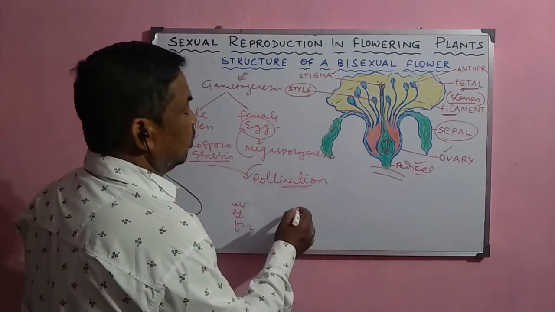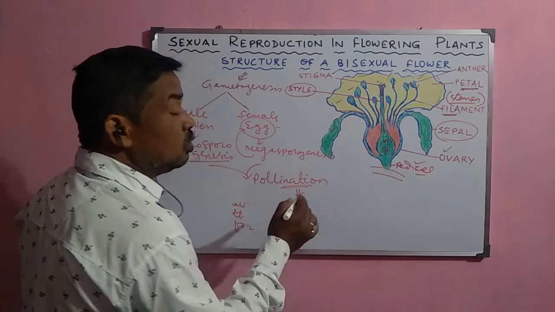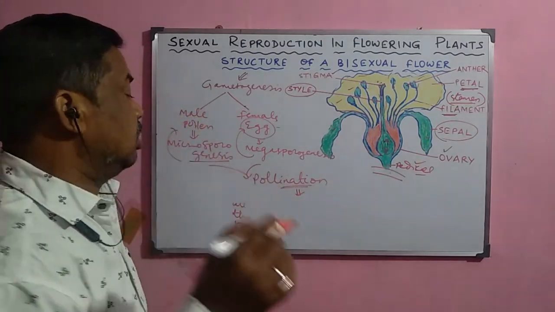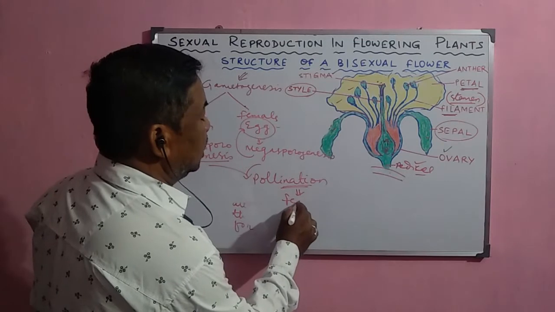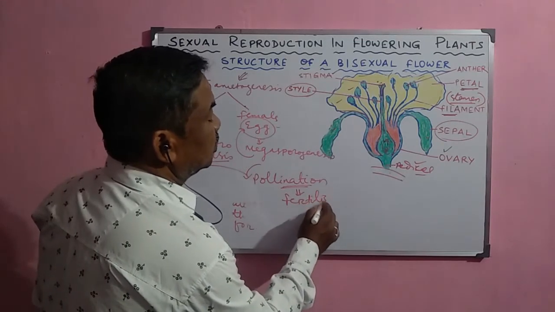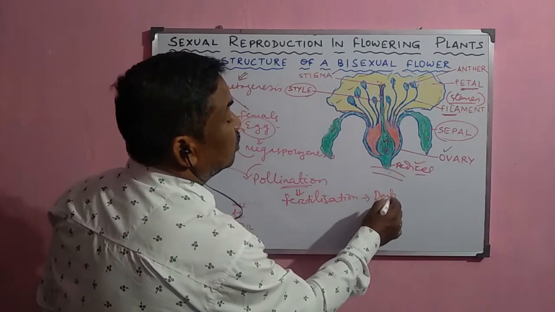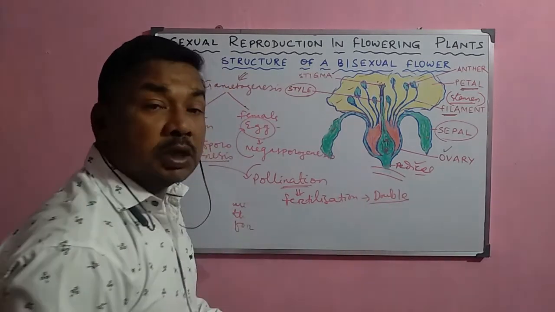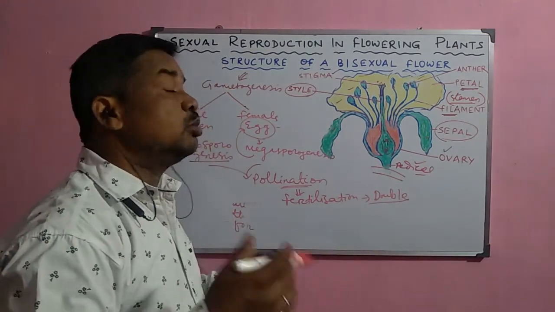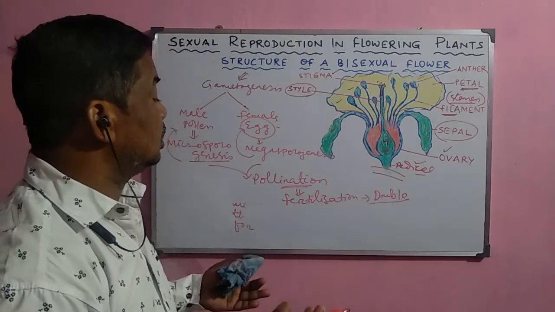After the transfer, the next important process is the fusion of the male and female gametes, called fertilization. In plants this is called double fertilization, and we shall study how it occurs, the syngamy and the triple fusion.